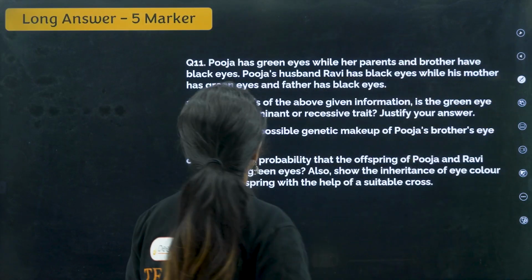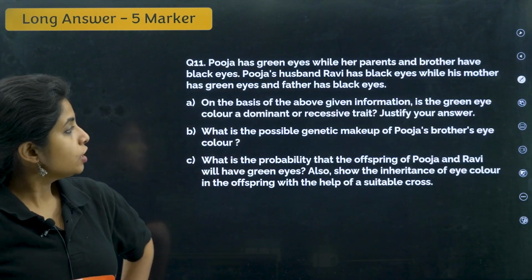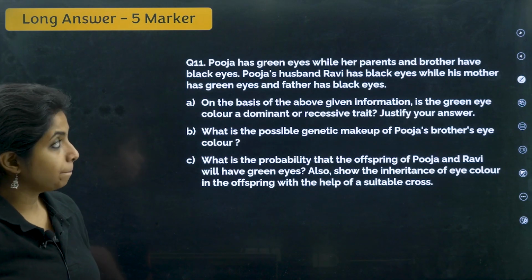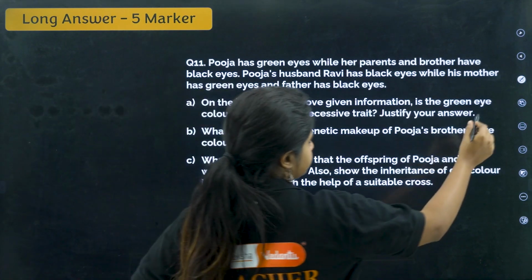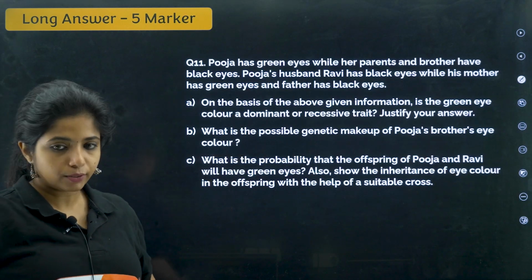Next question, the 11th question, which is a very fun question. I loved it. It's a 5-marker question. So Pooja has green eyes. First let's read the question. That's how you usually do it in the exam. So let's read the question first.